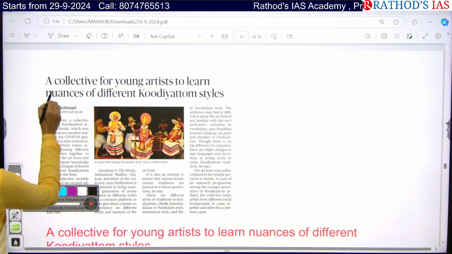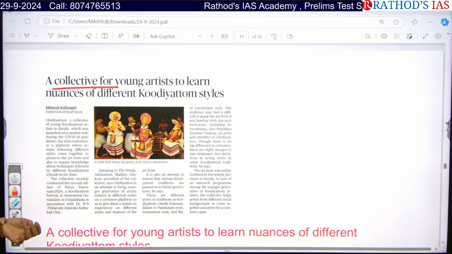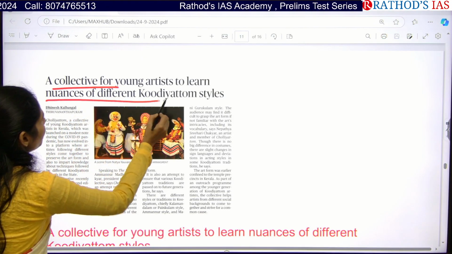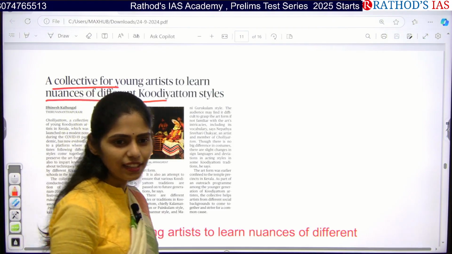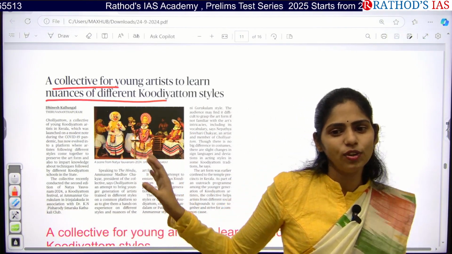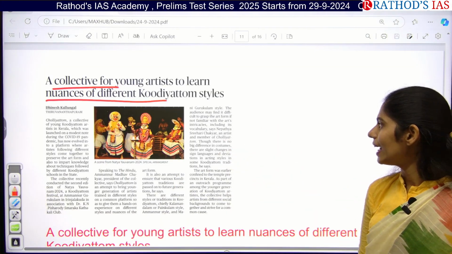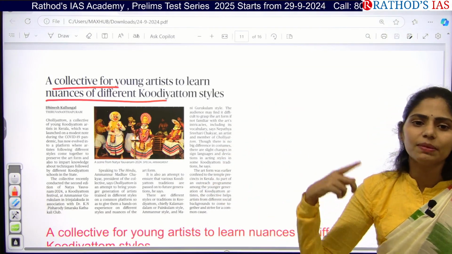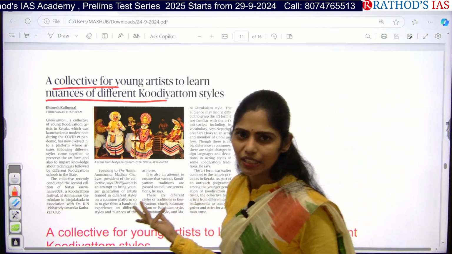Okay, so here, if you see the title, it says a collective for young artists to learn the nuances of different Kudiyattam styles. Do you know about these theatres? Classical theatres. This is one of the examples from Kerala. From COVID-19 time onwards, the relevance of Kudiyattam has increased. So there may be a question on this topic from your art and culture.